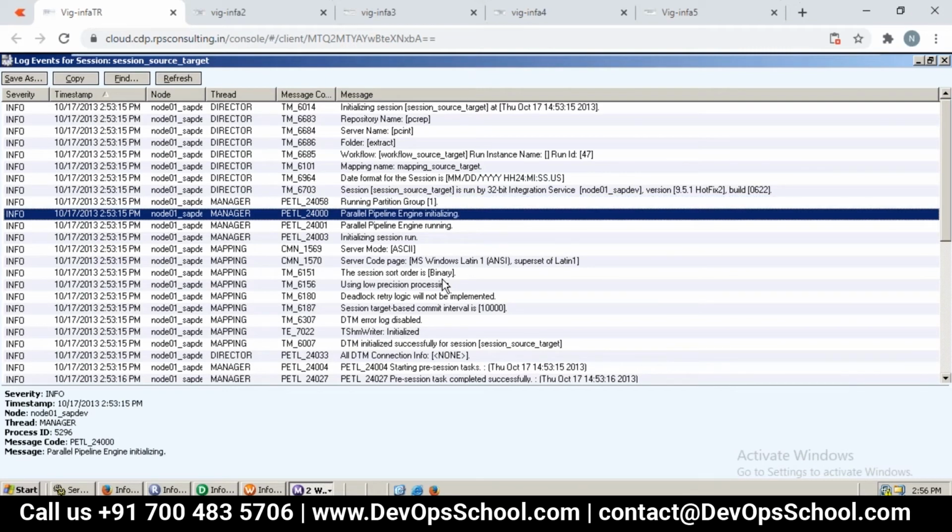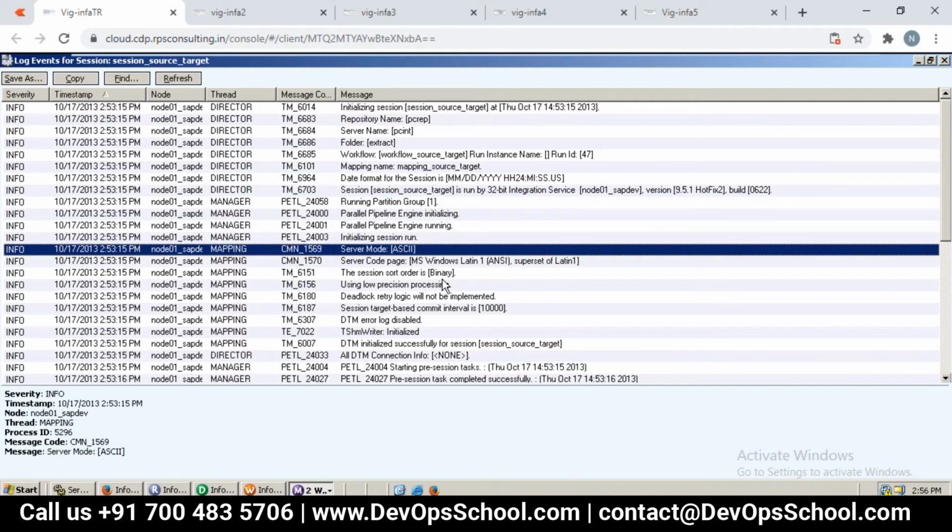Now parallel pipeline. Can you see here? We have two types of parallelism techniques which we saw yesterday: pipelining and partitioning. So the pipeline started, and you have seen both partitioning as well as pipelining. Then server mode. Remember, when we created the PowerCenter Integration Service, we saw the data movement. Is it going to be ASCII or Unicode? ASCII is normally used for plain English textual characters, but if we have non-English characters like Japanese, Hindi or some other language, then we need to go with Unicode, remember.